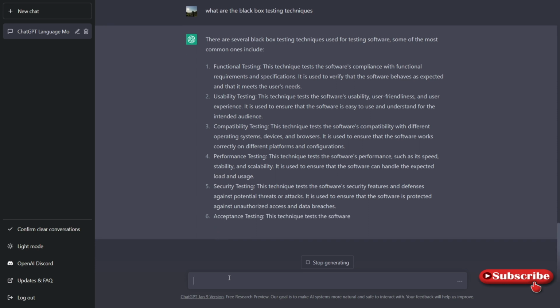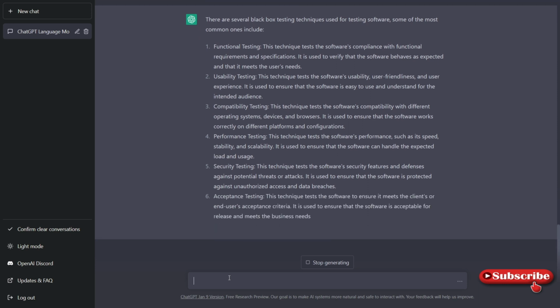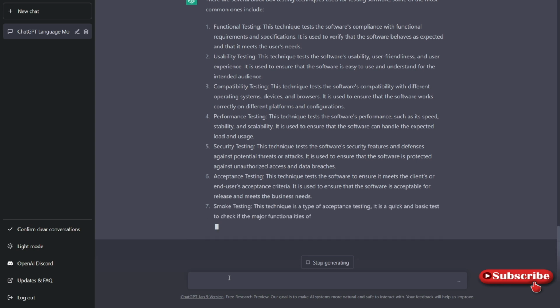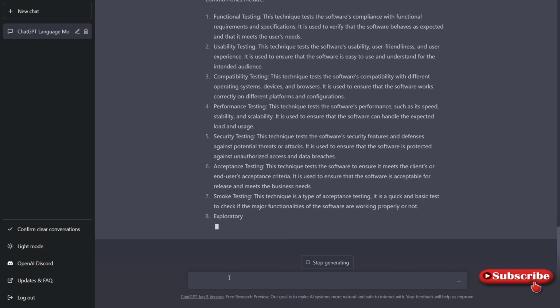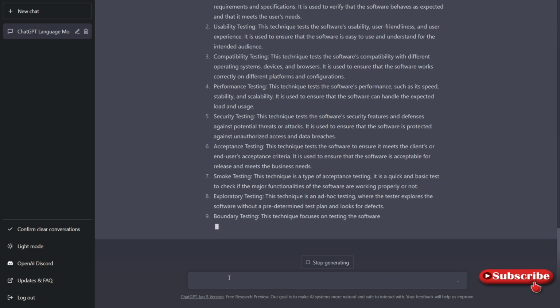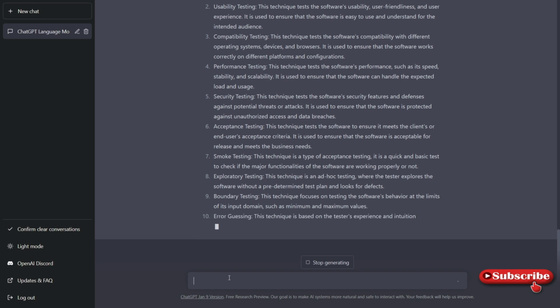It is listing out information that is mostly correct, right? Some of the answers are more accurate. Smoke testing, yes. Exploratory, correct. Boundary testing. Have you heard about boundary testing anytime? Are you using it?